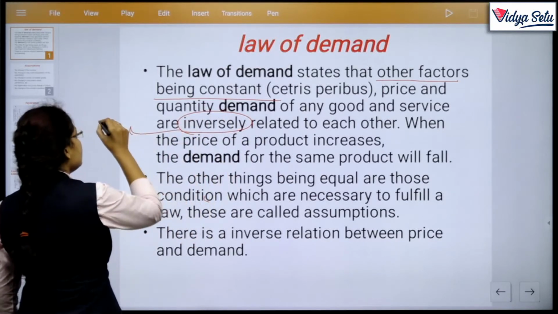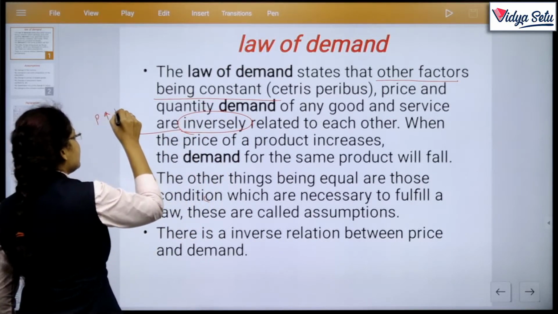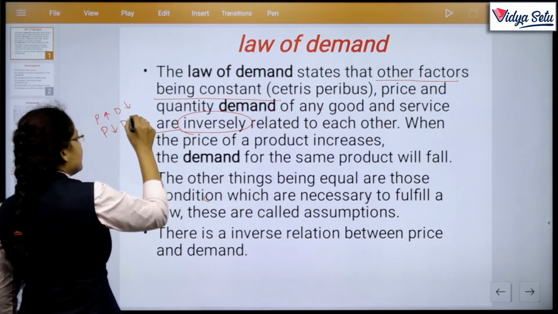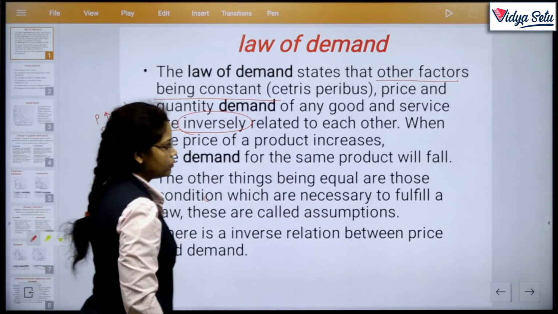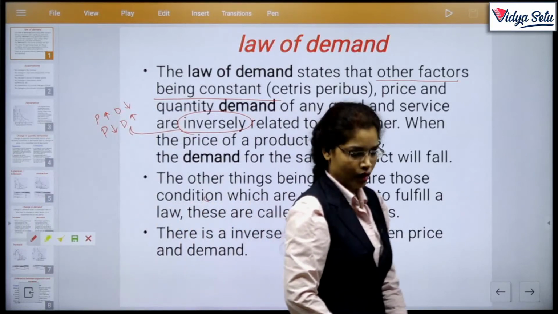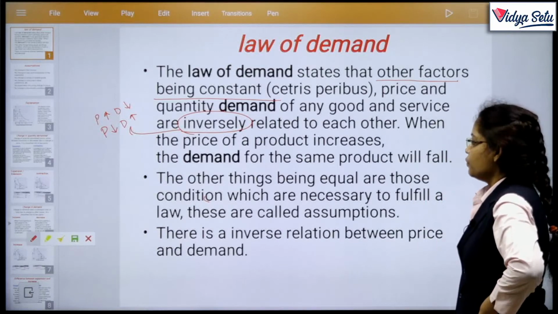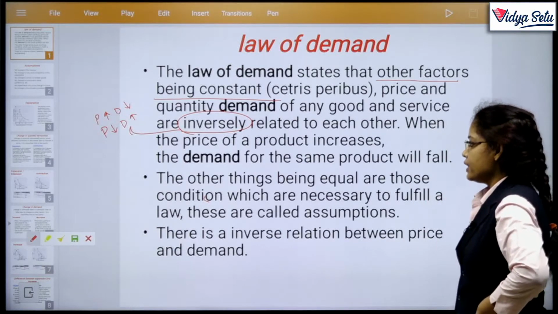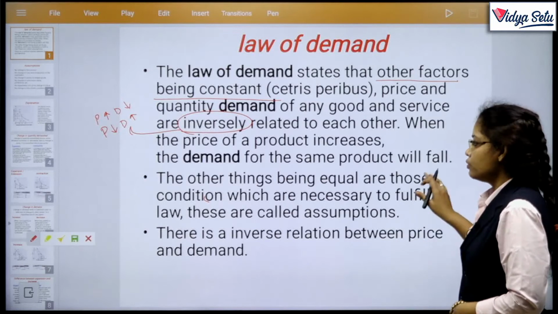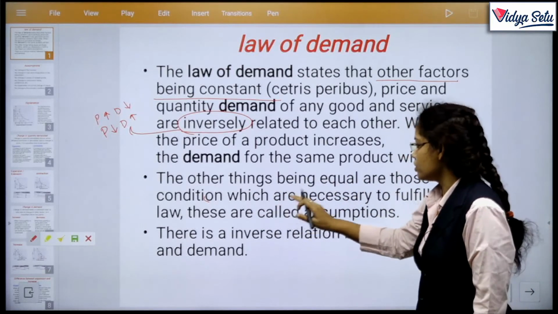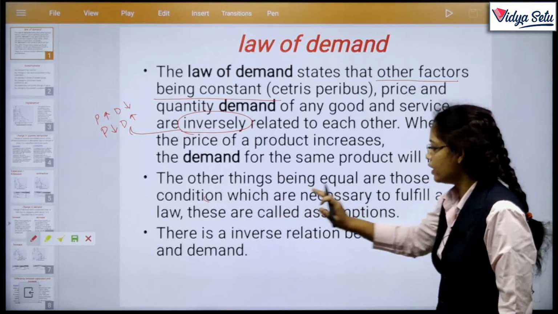That means if price increases, demand decreases, and if price decreases, demand increases. Further, when the price of a product increases, the demand for the same product will fall. The other things being equal are those conditions which are necessary to fulfill a law.